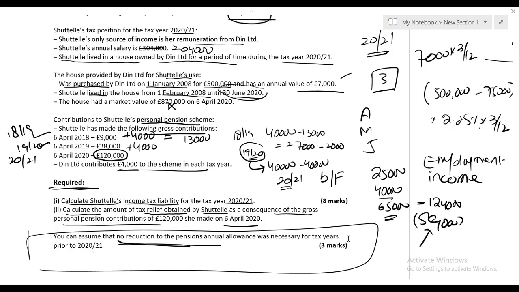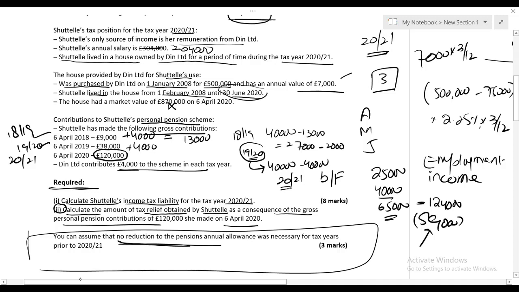Point number 2 says: calculate the amount of tax relief obtained by Shuttle as a consequence of gross PPC of 120. You need to tell just one thing: what benefit she is getting because of making the gross PPC 120 contribution. What is the tax relief she has obtained because of it?